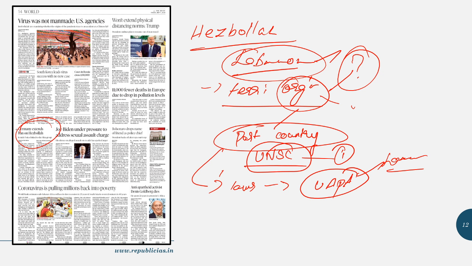And with regard to this news item, it is said that there are many Lebanese people in Germany. So there are many migrants from Lebanon who are living in Germany, and this happens to be a cause of concern for Germany. Hezbollah, being a Shia Islamic political party, happens to be a cause of concern for the German government.